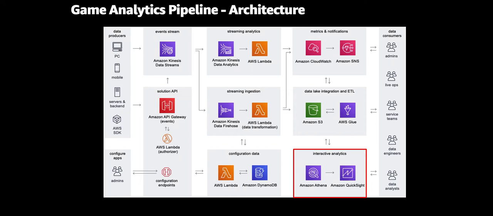The solution comes with a set of pre-built saved queries that enable you to explore game events data, and it deploys an Athena workgroup that enables you to create and save additional queries if you want. You can also visualize game data using Amazon QuickSight. You can connect Amazon QuickSight to Amazon Athena to access your game data, and you can create, configure, and customize dashboards for deep data exploration.